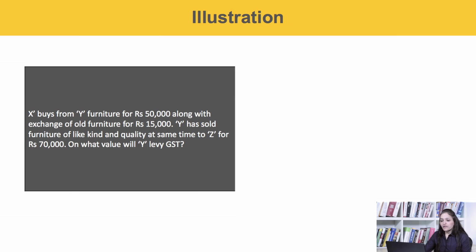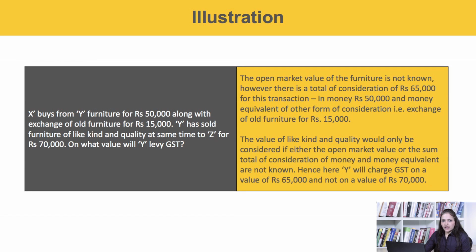Let's take up another example. X buys from Y furniture for rupees 50,000 along with the exchange of old furniture for rupees 15,000. Y has sold furniture of like kind and quality at the same time to Z for rupees 70,000. On what value will Y levy GST? The open market value of the furniture is not known. However, there is a total consideration of rupees 65,000 for this transaction: in money 50,000 and money equivalent of other form of consideration, that is exchange of old furniture for rupees 15,000.